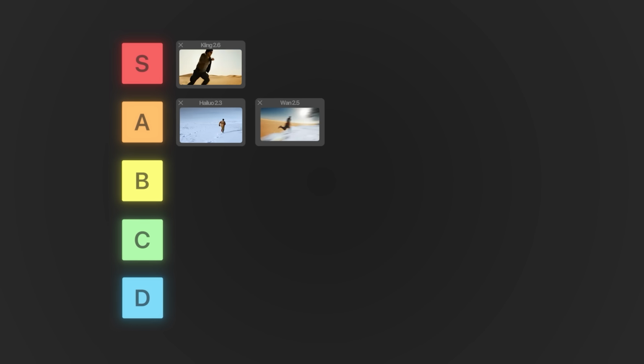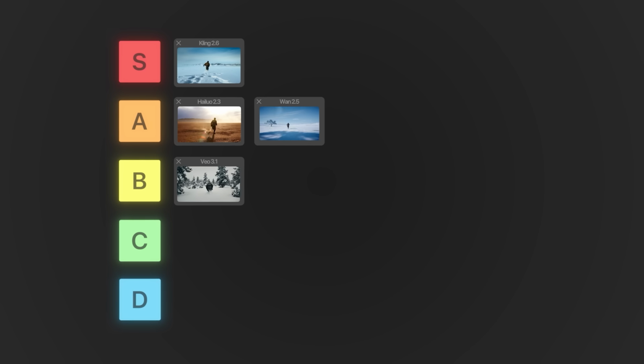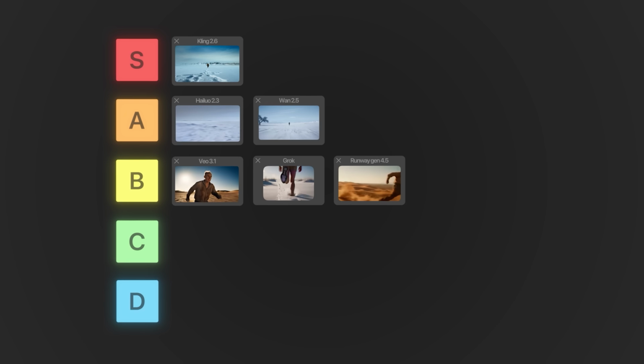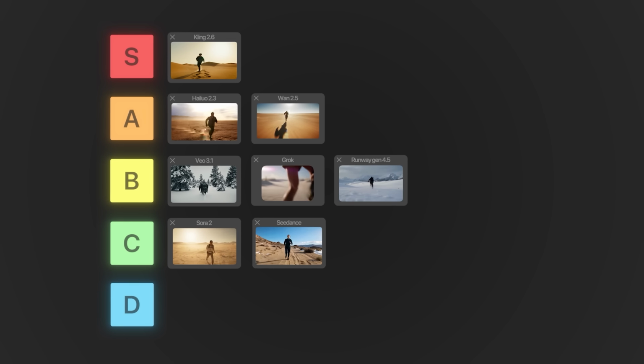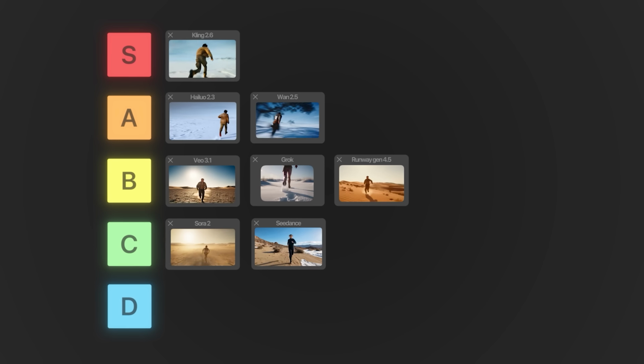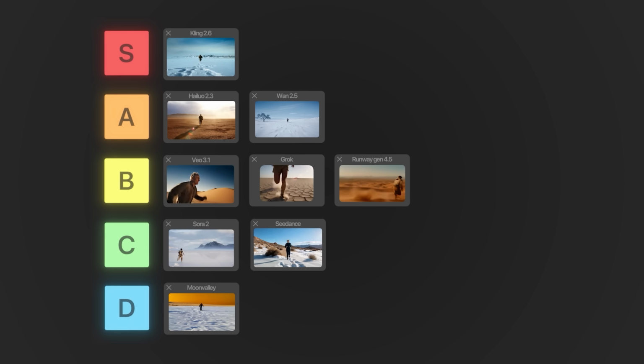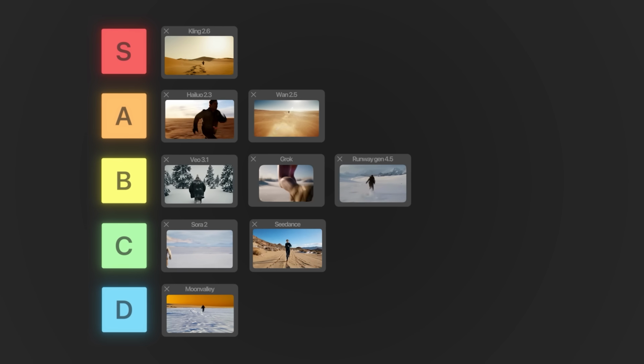1 2.5 in the A tier, B tier, Google Veo 3.1, Grok, and Runway Gen 4. I would put Sora in the C tier together with Seedance, although Seedance wasn't that great, but Moonvalley, I gotta put their own category for Moonvalley. Moonvalley, sorry, you're in the D tier. I don't know what's going on here.